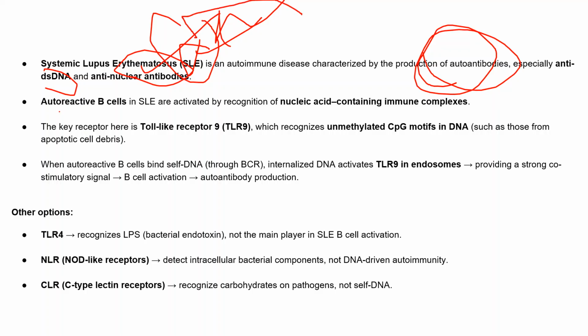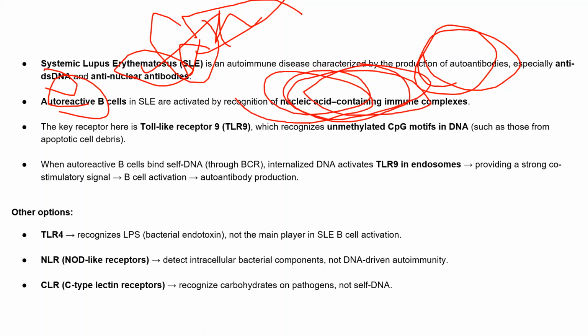So these autoreactive B cells in SLE are activated by recognizing nucleic acid containing immune complexes. We saw in the last class also that it recognizes this SLE by activating this. So the key receptor involved is TLR9, that is toll-like receptor 9.